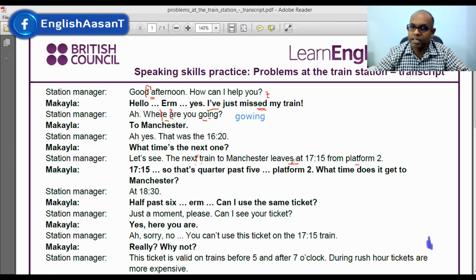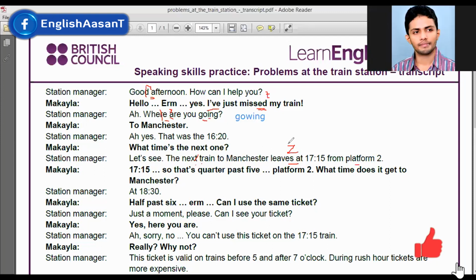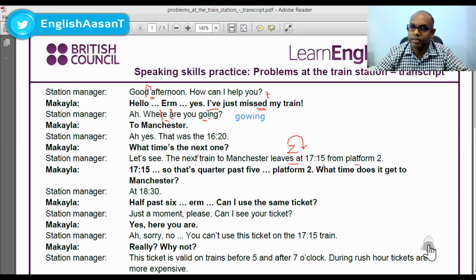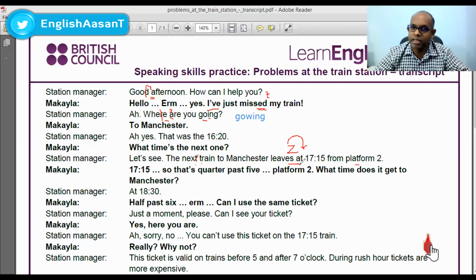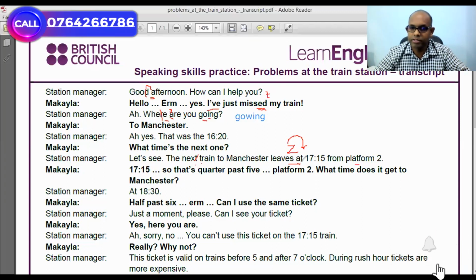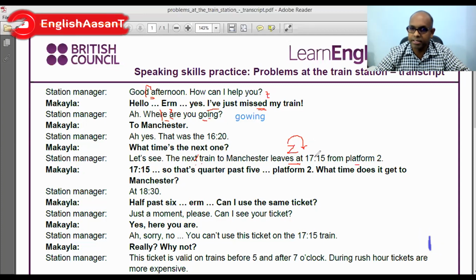So this S becomes Z, and that Z joins with the A. Since it's an A after the consonant, vowel sounds, not only A but A, E, I, O, U and all other vowel sounds, have the power to pull the consonant sounds into them. So this becomes leaves at, leaves at.